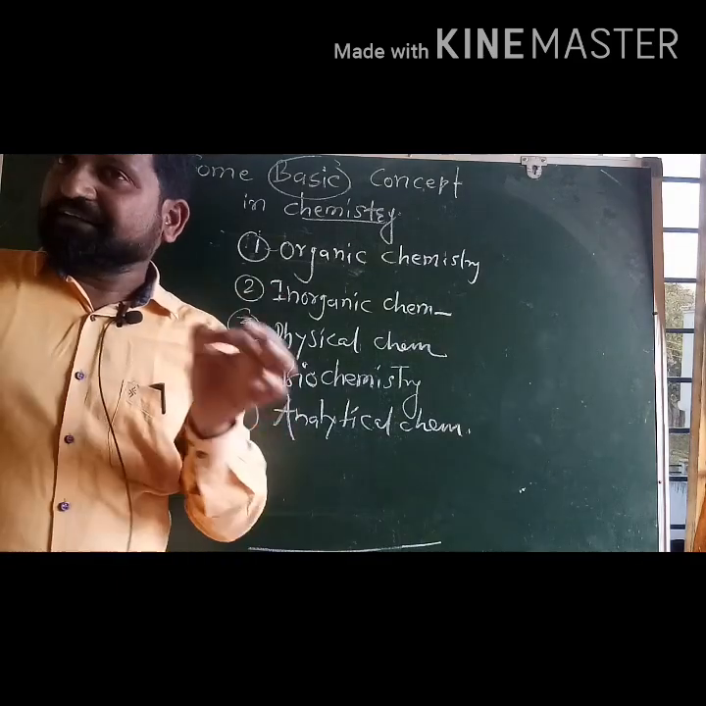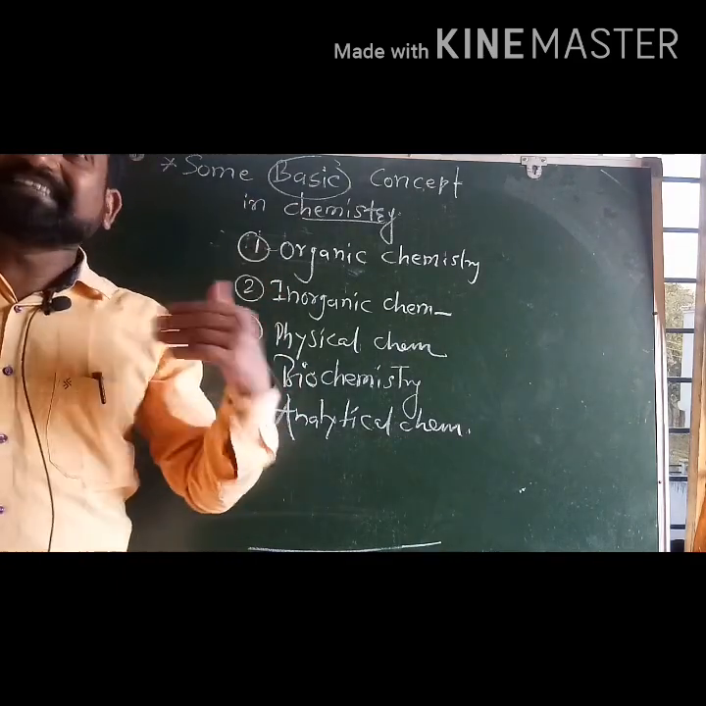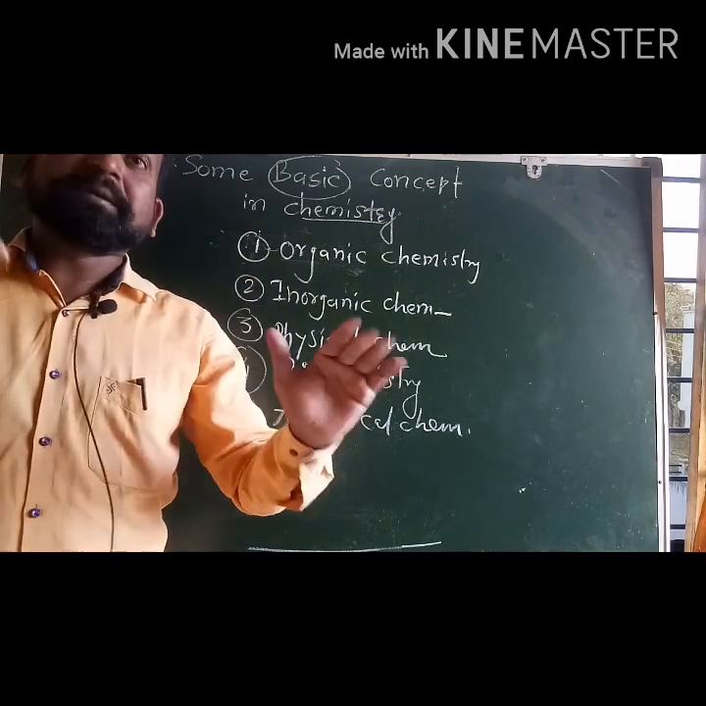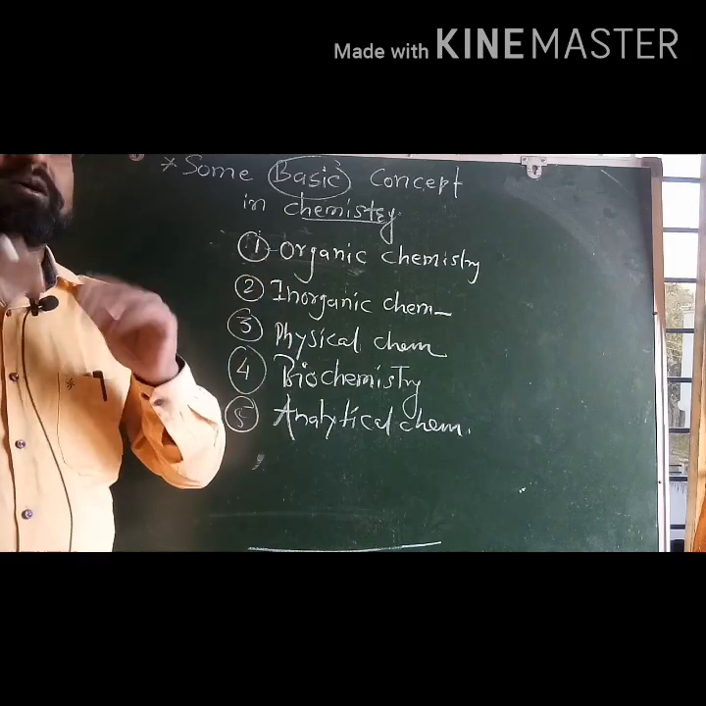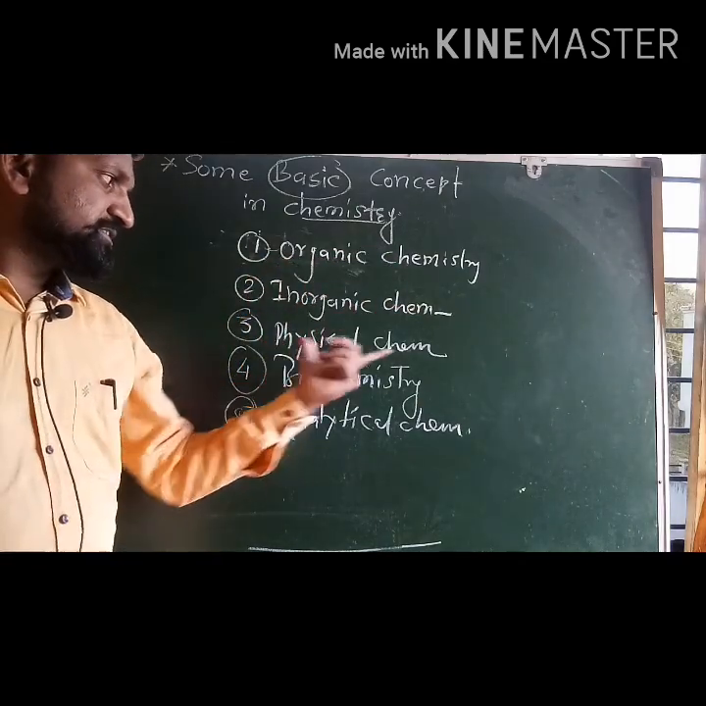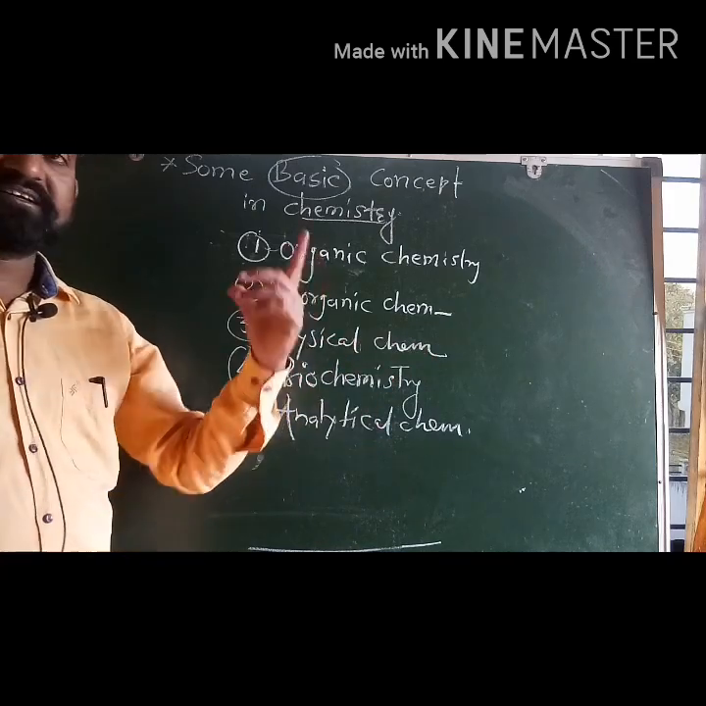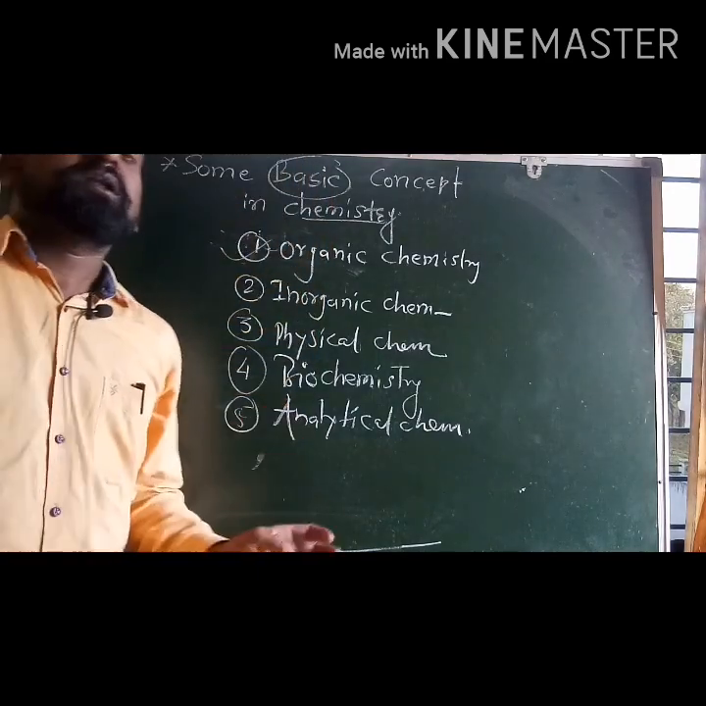Okay. So right now, being the first lecture, the first chapter, we will not go into detail on all of them. Just as a preliminary idea, you must know how many possible branches are available to us right now. They are organic chemistry, inorganic chemistry, physical chemistry, biochemistry, and analytical chemistry. Now let us discuss them one by one.